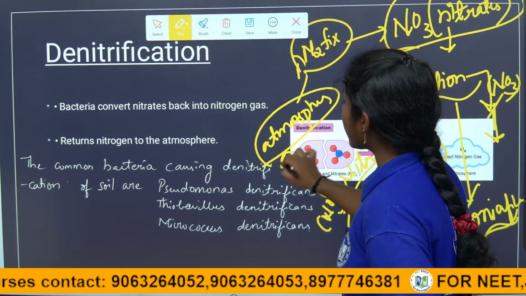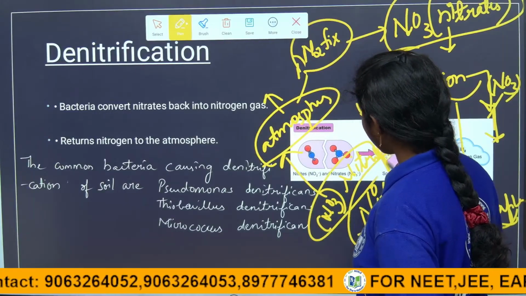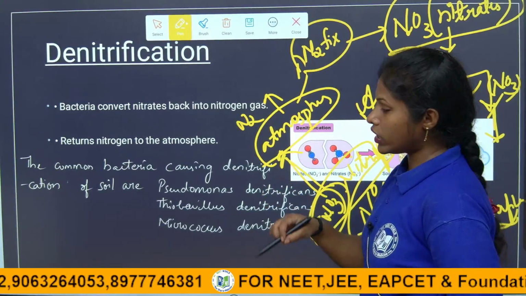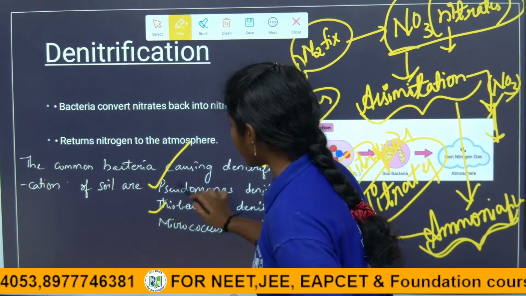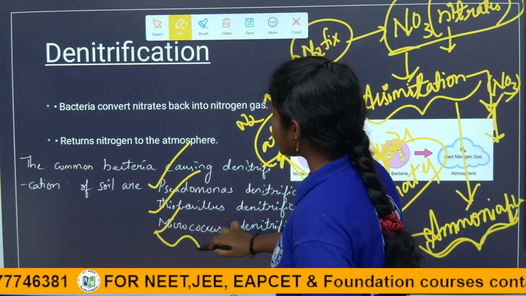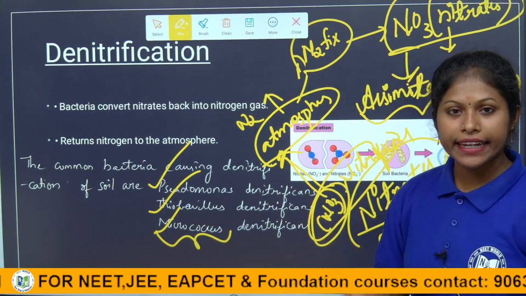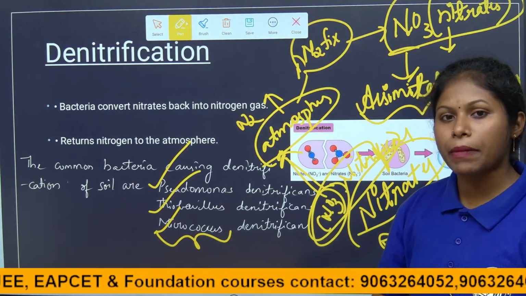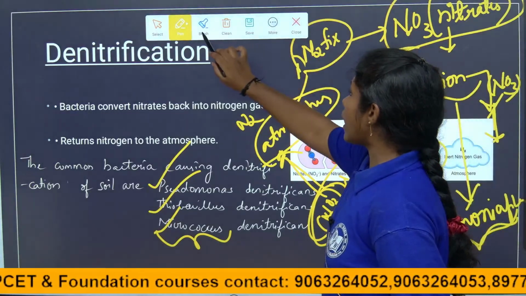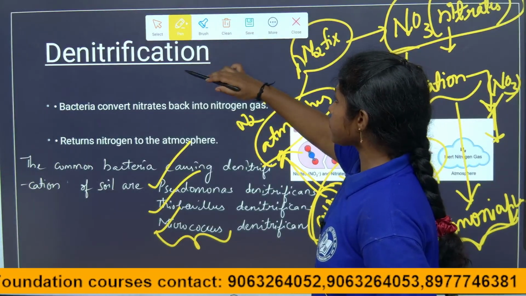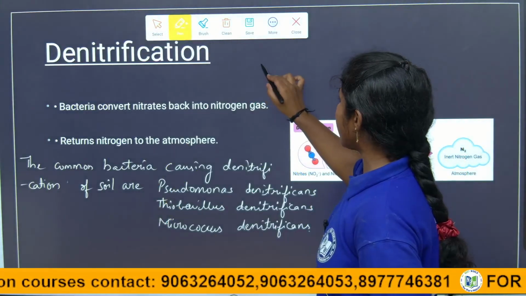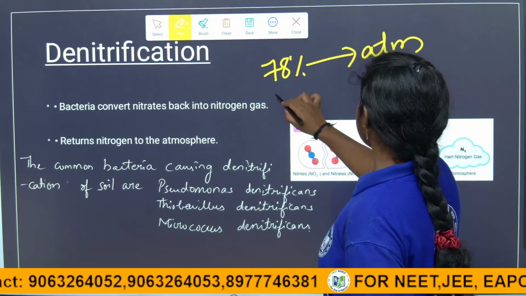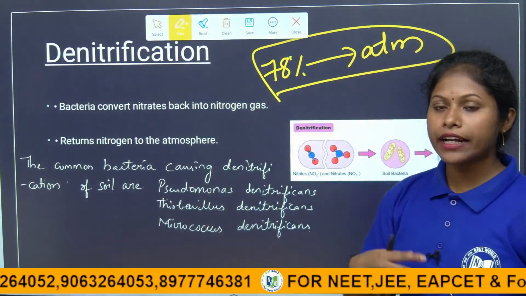It also occurs by nitrates being converted into nitrogen with the help of bacteria only. What are the bacteria, children? Pseudomonas, Thiobacillus, Micrococcus. These are the bacteria involved in the conversion of nitrates into nitrogen gas. This is how the nitrogen gets back into the atmosphere. That is why the stable level of nitrogen, 78%, is maintained in the atmosphere. This is how the stability is maintained by the nitrogen cycle.